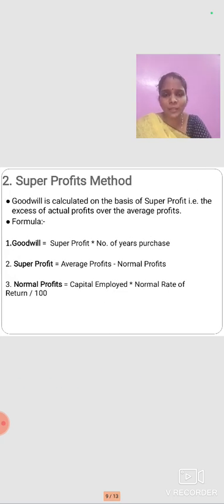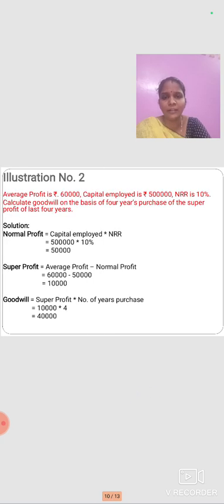Next method is the super profit method. The goodwill is calculated on the basis of the super profit method, but only when the company gets an excess of actual profit over the average profit will it calculate the super profit. The formula is: goodwill is equal to super profit into number of years of purchase. Super profit is equal to average profit minus normal profit. Normal profit is equal to capital employed into normal rate of return divided by 100.